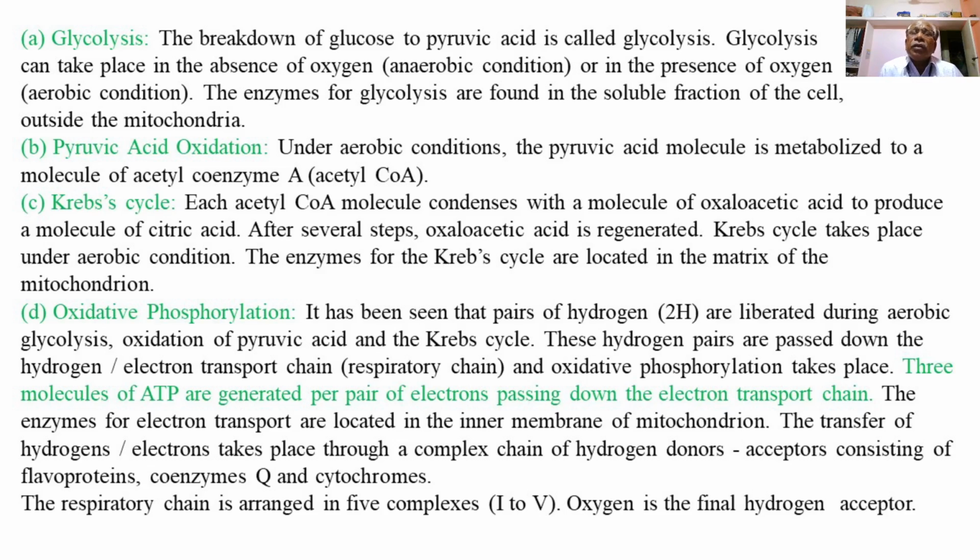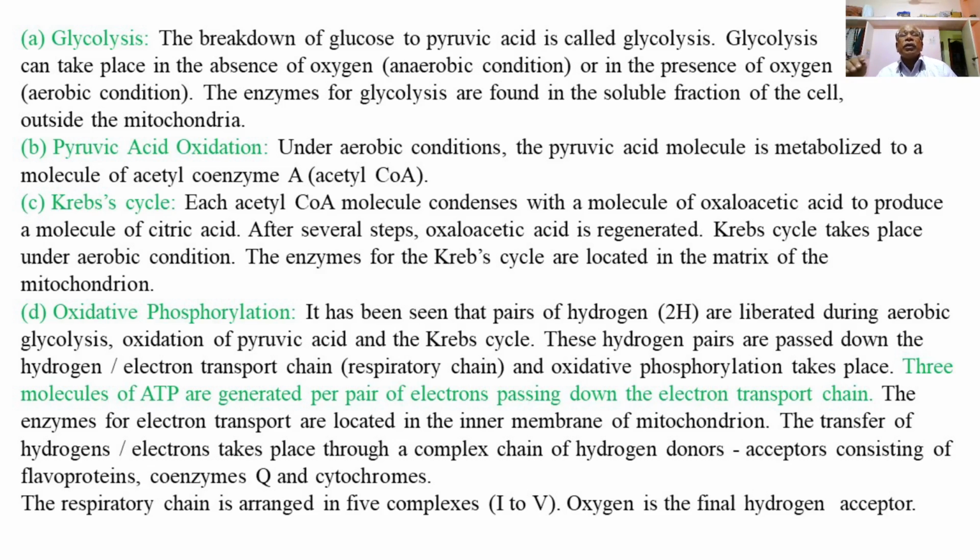So in the third step of cell respiration, the Krebs cycle, each acetyl-CoA molecule is condensed with a molecule of oxaloacetic acid to produce a molecule of citric acid. After several steps, oxaloacetic acid is regenerated. Krebs cycle takes place under aerobic condition, and the enzymes for the Krebs cycle are located in the matrix of the mitochondria.